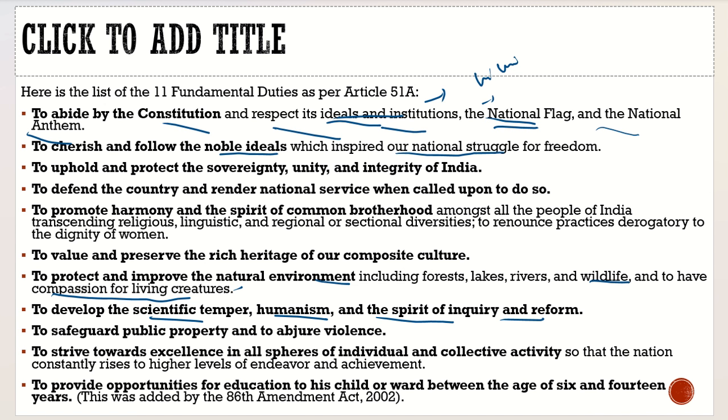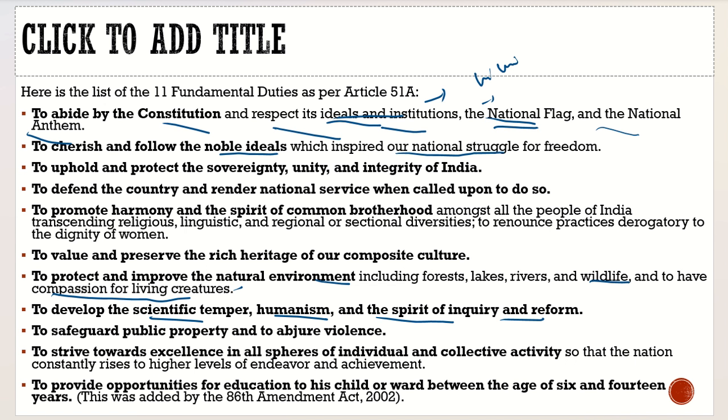Please remember that mandamus does not apply to it. If any institution is violating the fundamental duty, you cannot go to court and ask it to issue the writ of mandamus so that they will do this work. It is not enforceable. But why are people caught for violating the constitution or disrespecting it? Because the parliament has the right to make various acts. Why do you end up in jail if you kill a tiger? Because we have the Wildlife Protection Act. You are punished because you are violating an act of the parliament, not the fundamental duty. So with this, I hope it is very much clear.